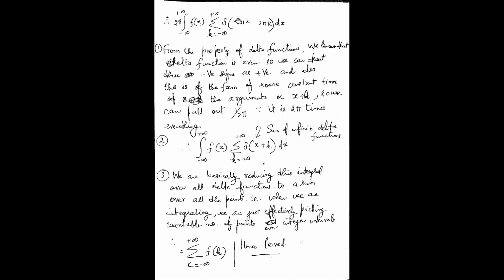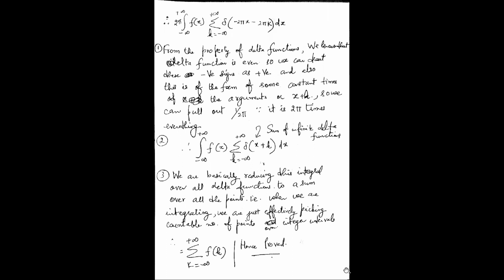Since the delta function is an even function, I can change these negative signs to positive signs. So with 2 pi taken out, it will be x plus k. Now, if you solve that, it will be 1 over 2 pi of this function. So 1 over 2 pi will be cancelled with this 2 pi, and I will be left with this.